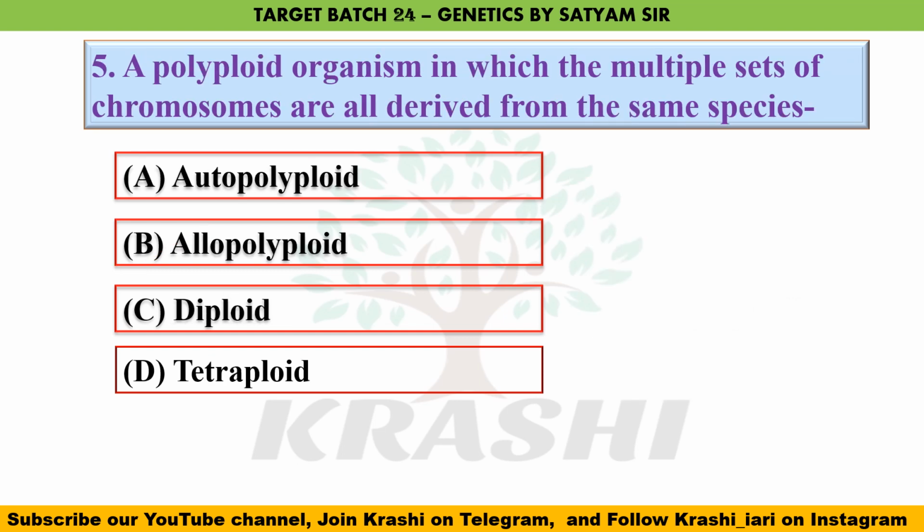Question number 5. A polyploid organism in which the multiple sets of chromosomes are all derived from the same species is. The correct answer is option A, autopolyploid. Polyploidy, as we know, is a heritable condition of possessing more than two complete sets of chromosomes. So here we are talking about the same species, so that is why autopolyploid. If there had been different species, then the answer should be allopolyploid.